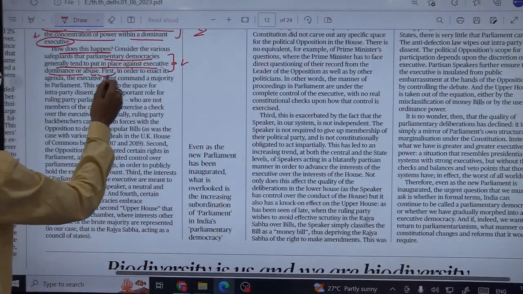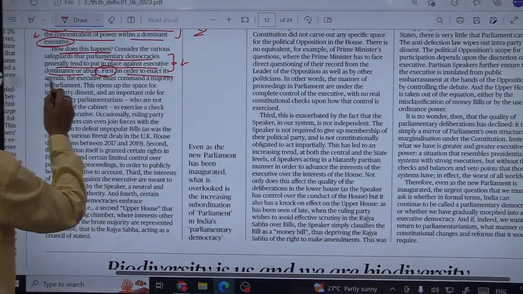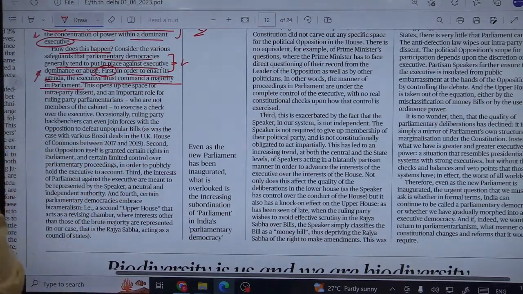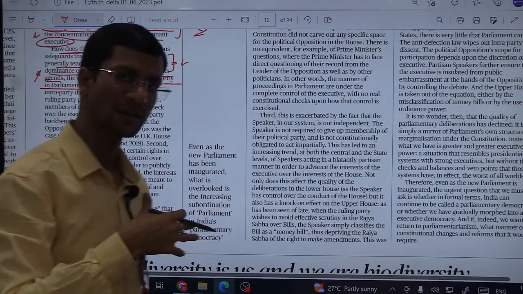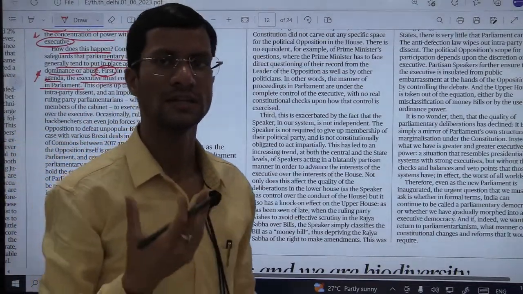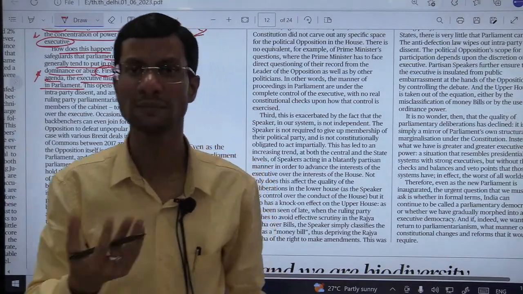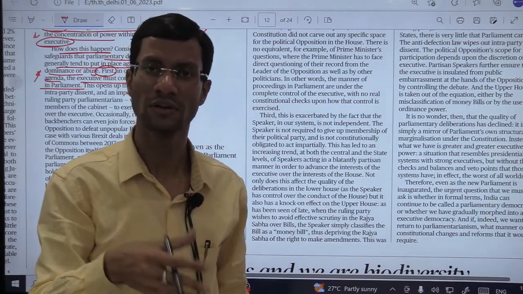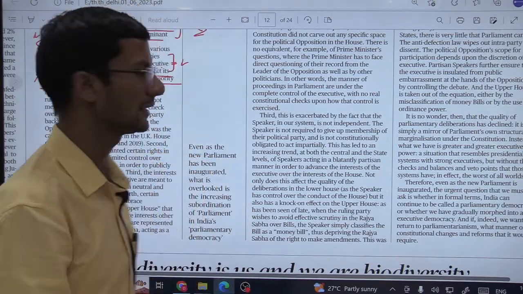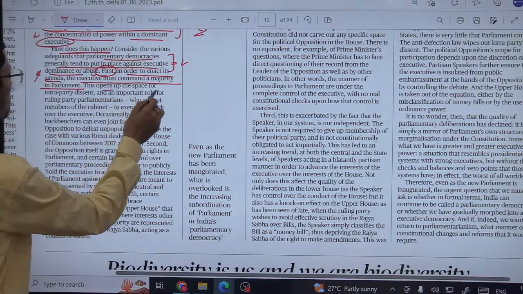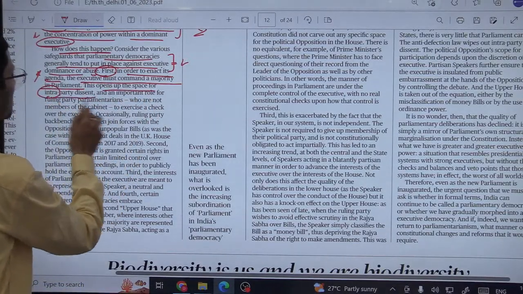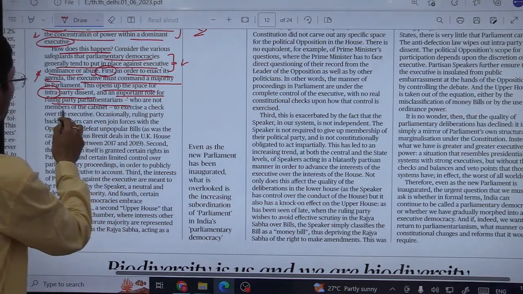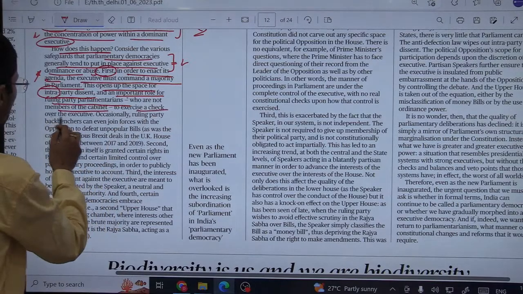So there are four things here. First is, in order to enact its agenda, the executive must command a majority in parliament. He is saying that the constitution by design makes the majority mandatory, which means the constitution itself gave the executive the opportunity to dominate. This is the first thing. So this opens up the space for intra-party dissent and an important role for ruling party parliamentarians who are not members of the cabinet to exercise a check over the executive.